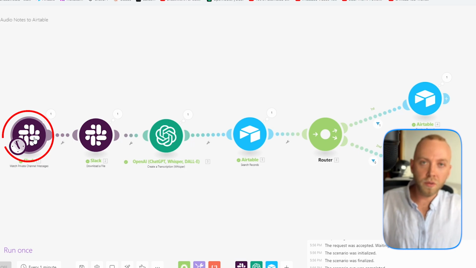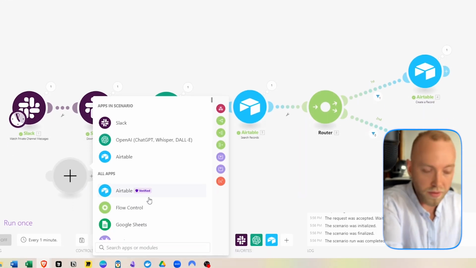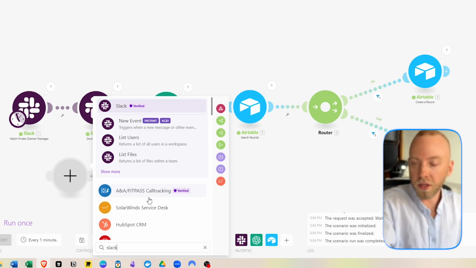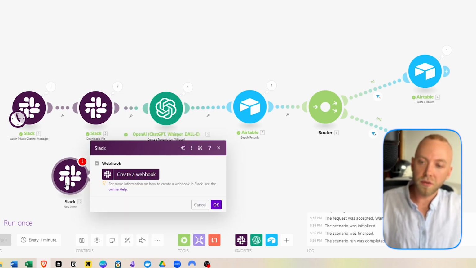The first thing we want to do is right click here, add a module, and then type in Slack. For example, if we want a Slack module, we'll go here, and Slack's already one I use. We want to click Slack, and then do the watch private channel message right here.